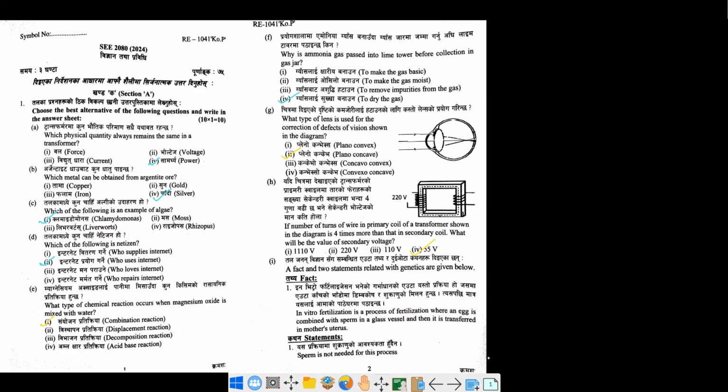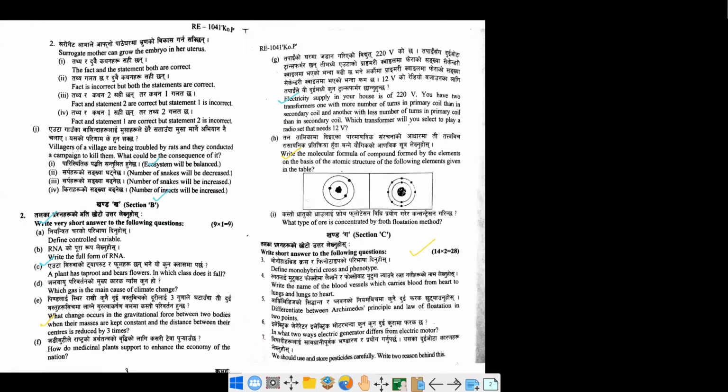Okay, so let me just move on to another frame. Okay, so in here, so you can simply figure out the another statement. Okay, so what is the another statement is surrogate mother can grow the embryo in her uterus. This is quite simple. Surrogate mother means a kind of no